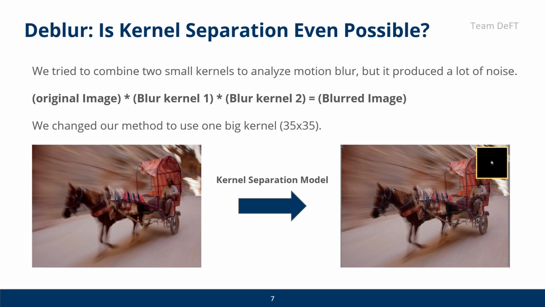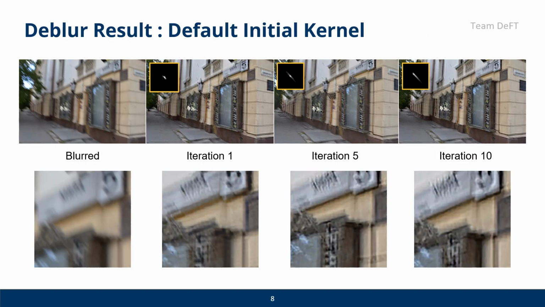At first, we tried to combine two small kernels to analyze both camera blur and subject motion blur. However, as you can see, the result contains a lot of noise and the separation seems to have failed. Therefore, we changed our method from separating blurring into two small kernels to using one big-sized kernel. After increasing the blur kernel size to 35 by 35, this is our deblurred image result. The deblurring and kernel estimation seem to be working somewhat well.